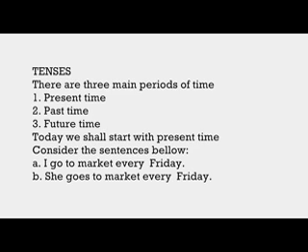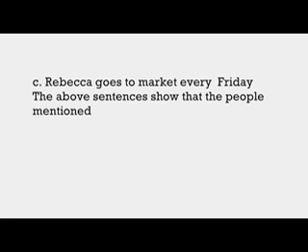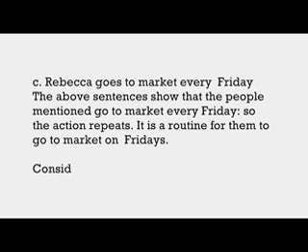Sentence A, or number 1, I go to market every Friday. B, she goes to market every Friday. Rebecca goes to market every Friday. The above sentences show that the people mentioned go to market every Friday. So the action repeats. It is a routine for them to go to market on Fridays.